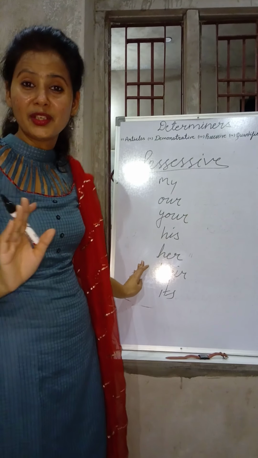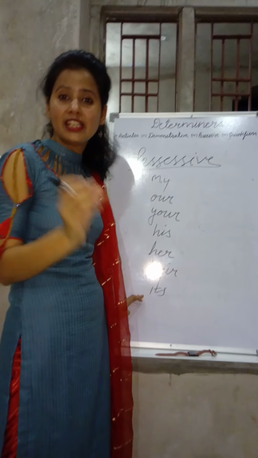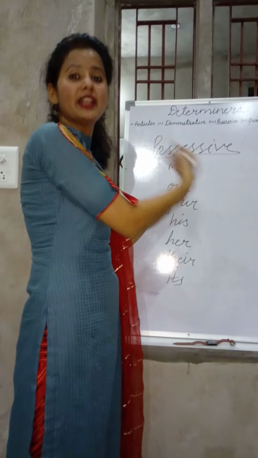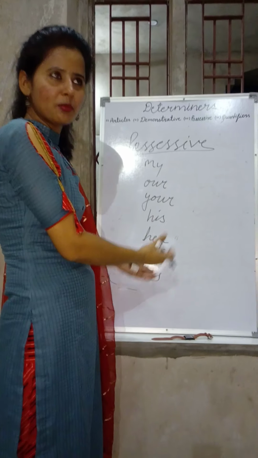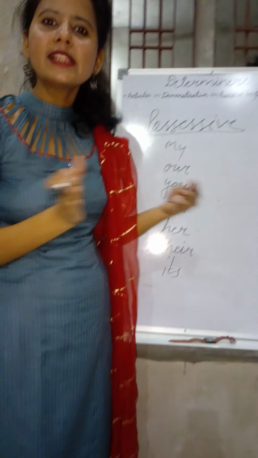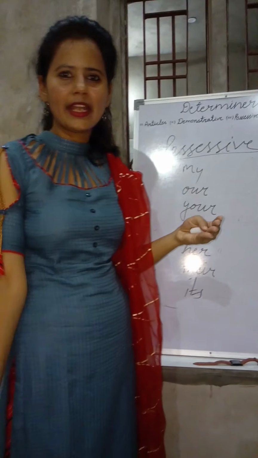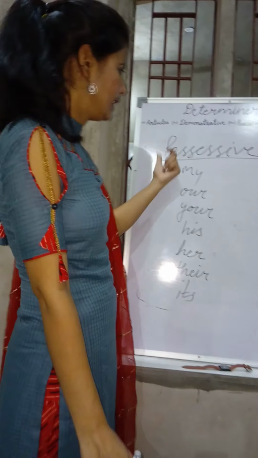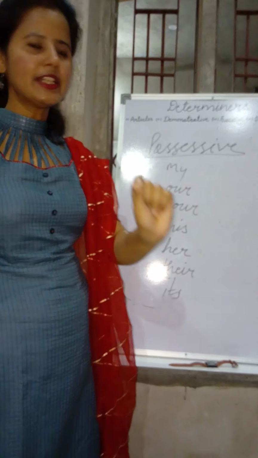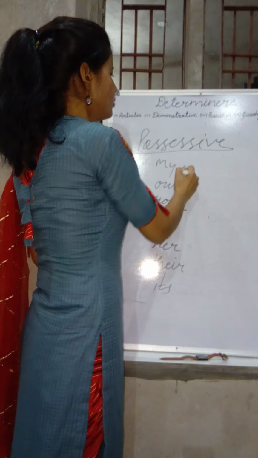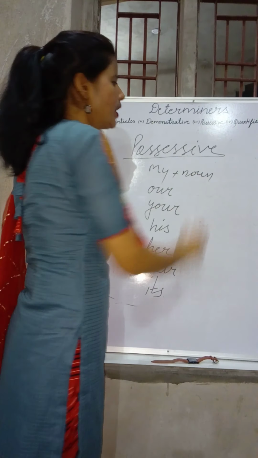But they are completely wrong. These are not pronouns. These words are always followed by a noun. How can you call them pronouns? Pronouns are the words which replace the noun. They are never followed by any noun. So these are possessive adjectives, because these words will always be followed by a noun.